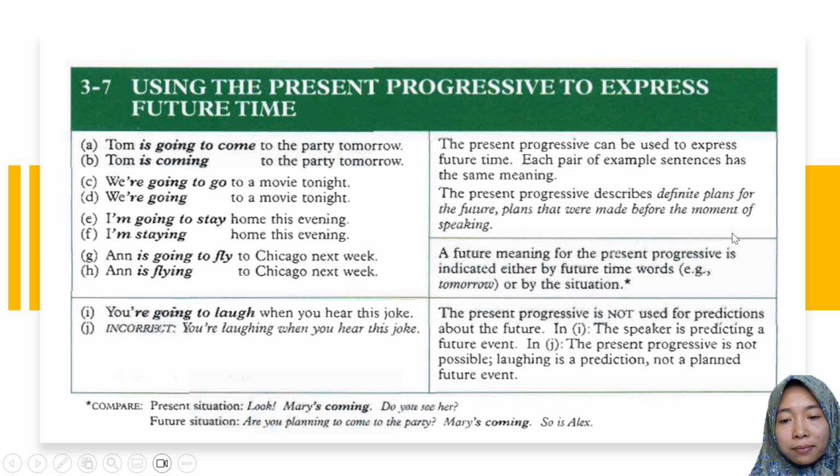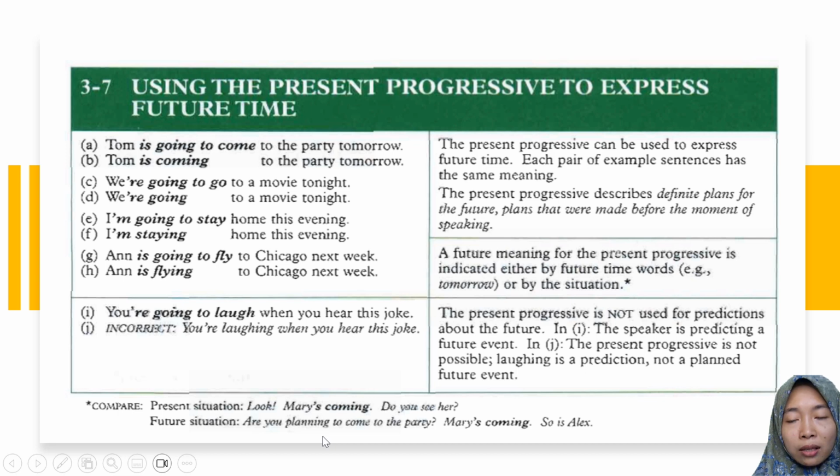And then a future meaning for the present progressive is indicated either by future time words like tomorrow or by the situation. Have a look at the asterisk here, and here are the notes for the asterisk. Compare present situation: Look, Mary is coming. Do you see her? So here is about an activity that happens at present. And then future situation: Are you planning to come to the party? Mary is coming. So is Alex.